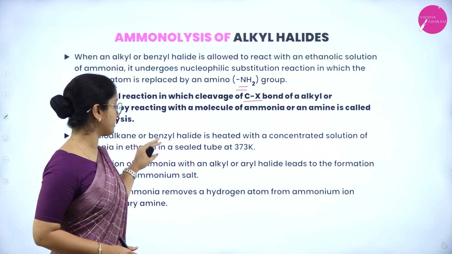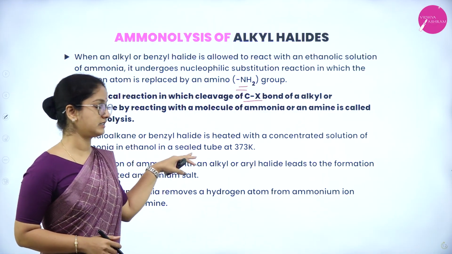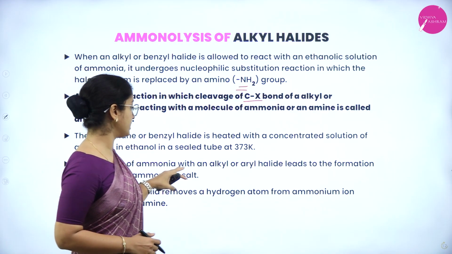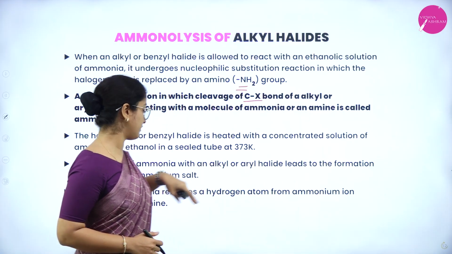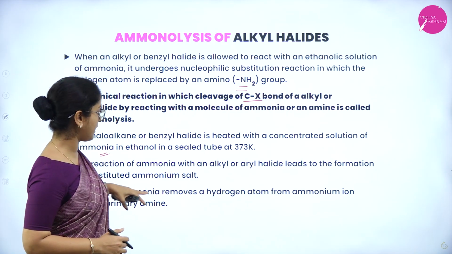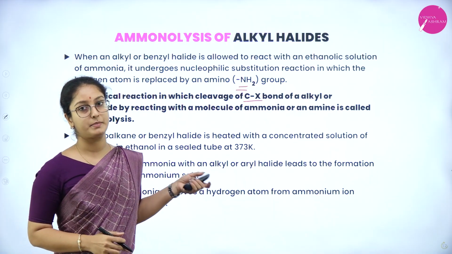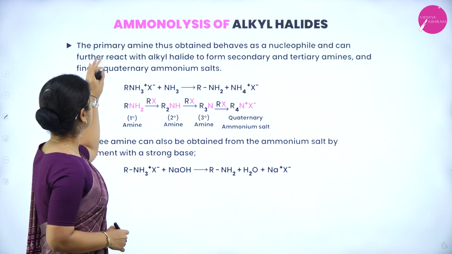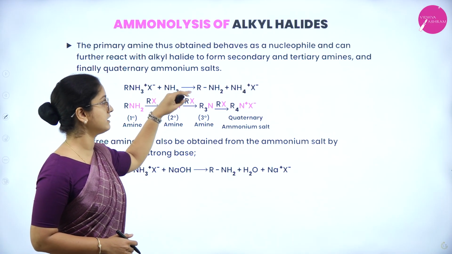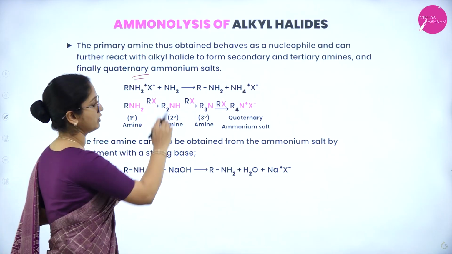So the haloalkane or benzyl halide is heated with a concentrated solution of ammonia in ethanol in a sealed tube at 373 Kelvin, and then the reaction of ammonia with an alkyl or aryl halide leads to the formation of the substituted ammonium salt. Using that ammonium salt, the excess of ammonia removes a hydrogen atom from the ammonium ion, leaving it as a primary amine. And therefore, the primary amine thus obtained behaves as a nucleophile and can further react with alkyl halide to form secondary and tertiary amines, and finally quaternary ammonium salts.